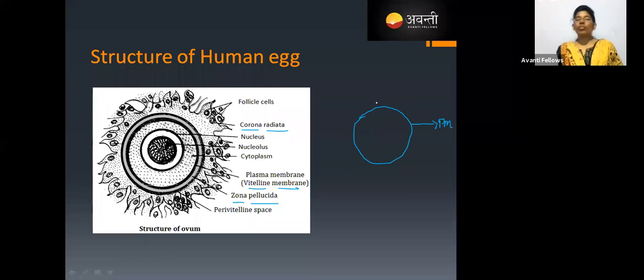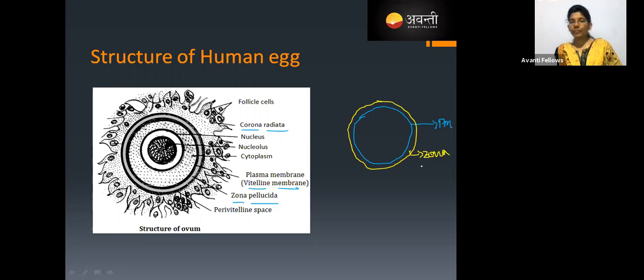Let me draw the vitelline membrane, and around the vitelline membrane there is a non-cellular secretory layer called what? The zona pellucida. The zona pellucida is a layer secreted by follicular cells. Okay.